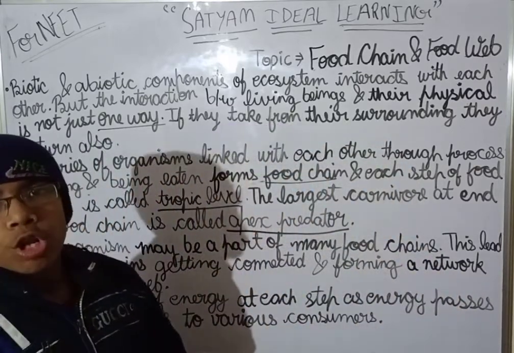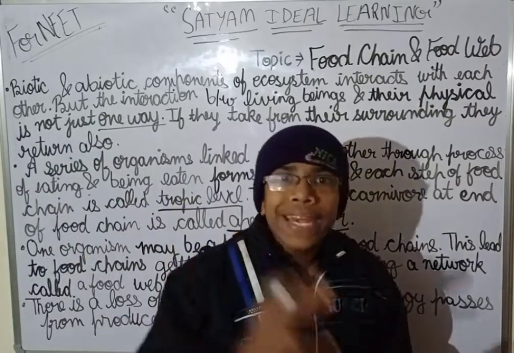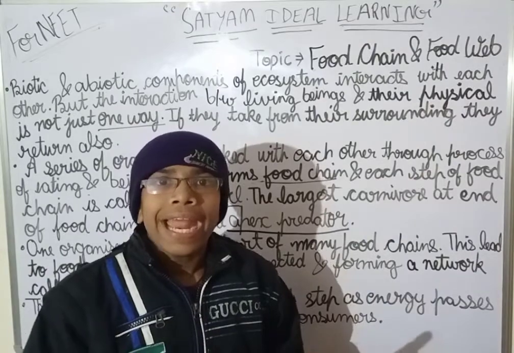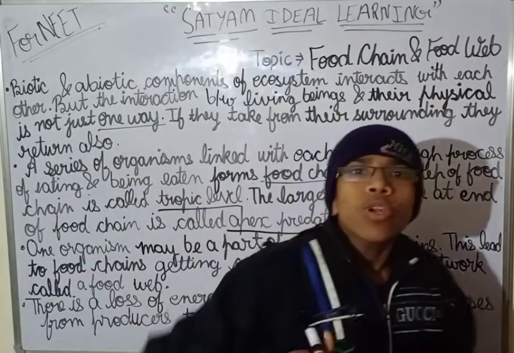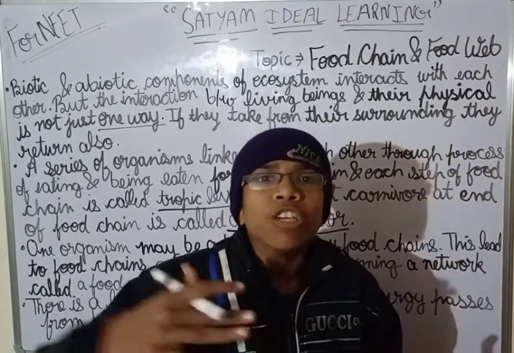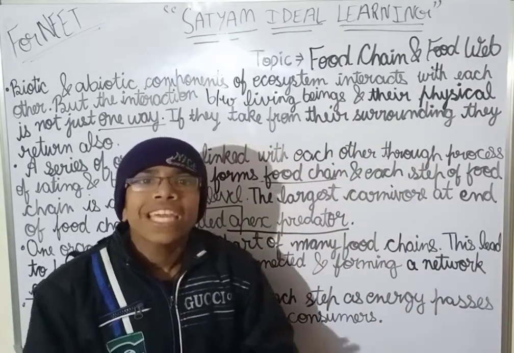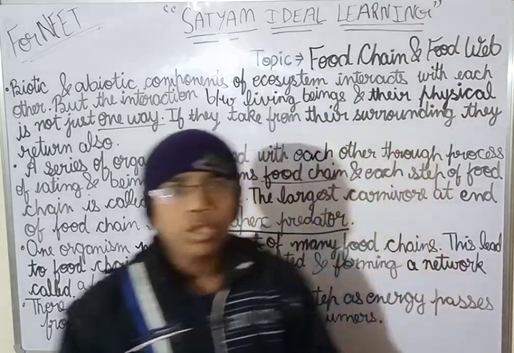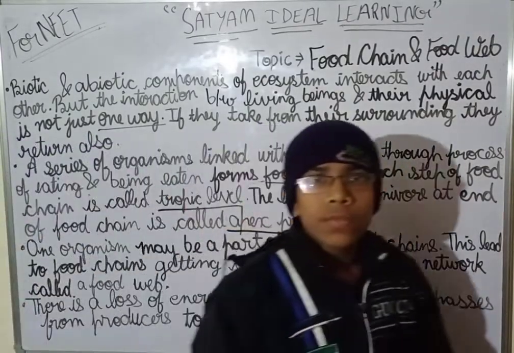Decomposers also release carbon dioxide when they break down dead plants and animals. When there is continuous release of carbon dioxide in the air, the composition of the air is disturbed.